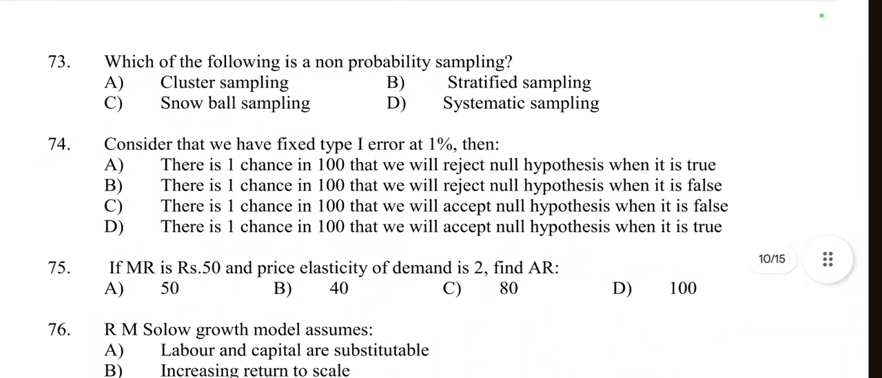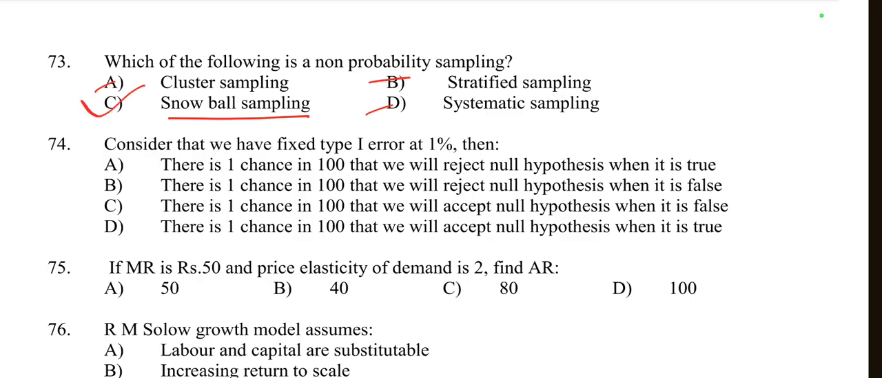Then question number 70. Which of the following is a non-probability sampling? Clustered, stratified, snowball and systematic sampling. So non-probability sampling means that not all the members of the population have a chance of being selected. So the selection process is often subjective or based on convenience and it is not random. So here cluster is probability sampling, stratified, systematic, these are probability.